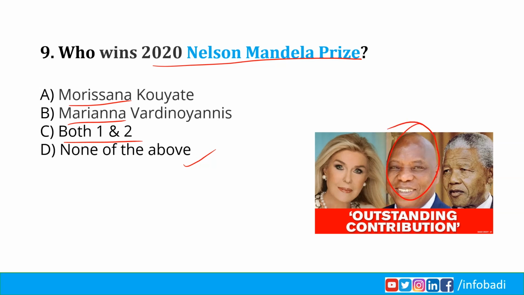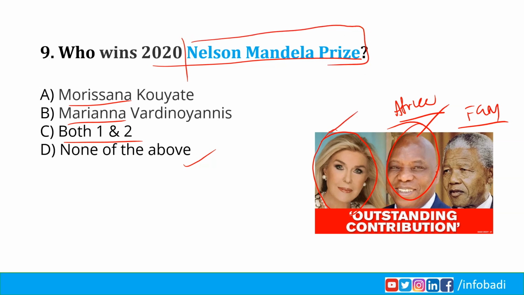Morrisana Kouyaté is a leading figure in efforts to end violence against women in Africa, including female genital mutilation, that is FGM. He has received several international humanitarian awards for his work. And Mariana has been involved in the fight against childhood cancer for some 30 years and thousands of children have been cured. So this Nelson Mandela Prize is awarded every 5 years and recognizes those who dedicate their lives to service of humanity by promoting the purposes and principles of the United Nations.